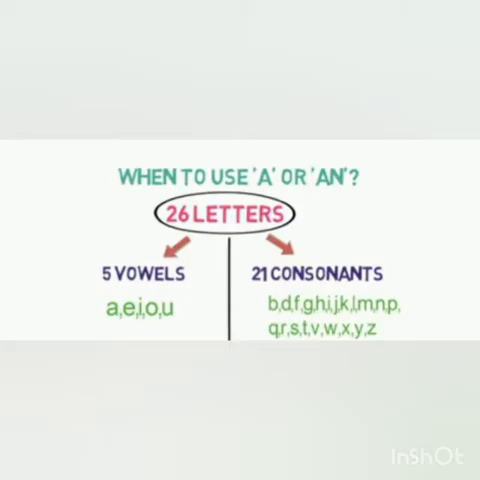Let us see when to use a or an. Students, in English there are 26 alphabets. In those 26 alphabets there are 5 vowels A, E, I, O, U and 21 consonants B, C, D, F, G, H, J, K, L, M, N, P, Q, R, S, T, V, W, X, Y, Z.